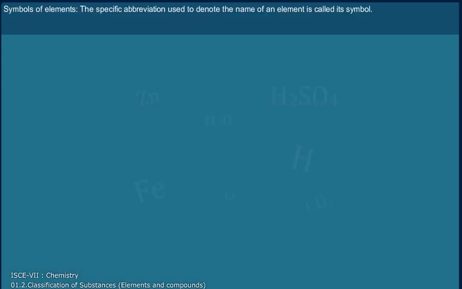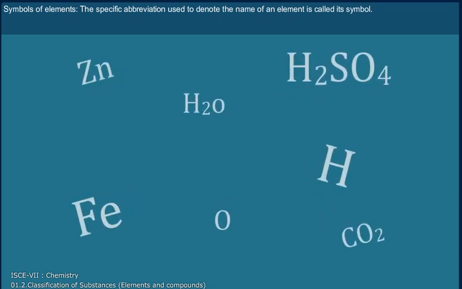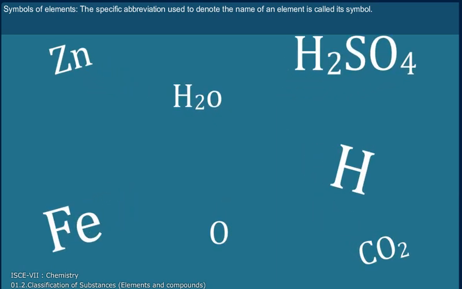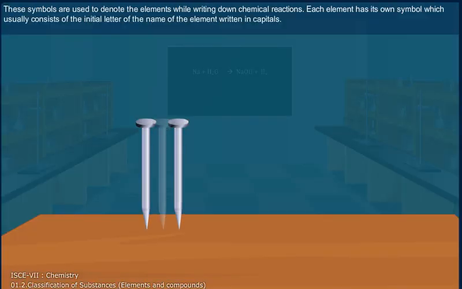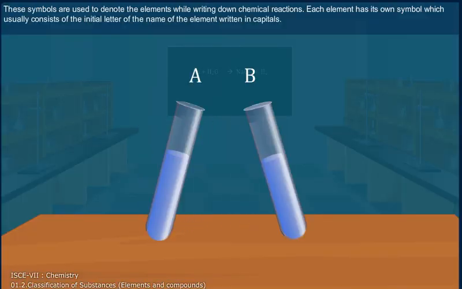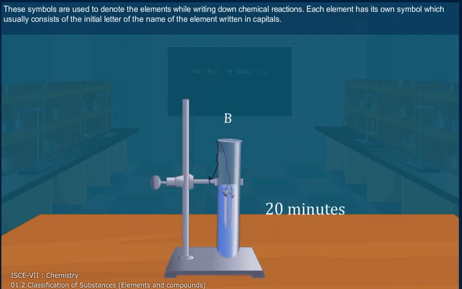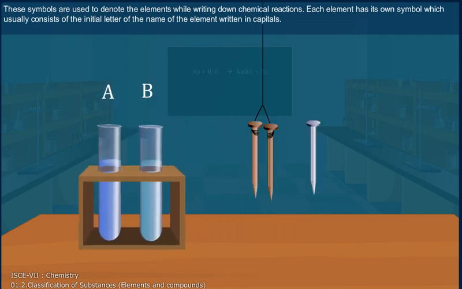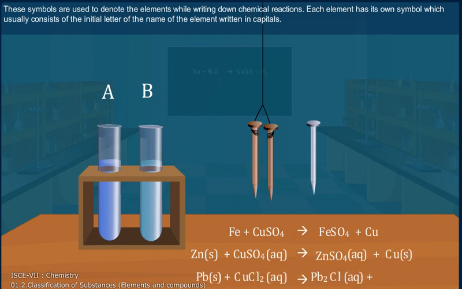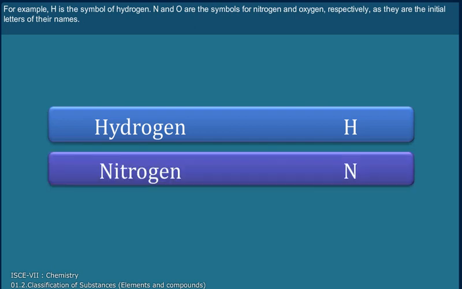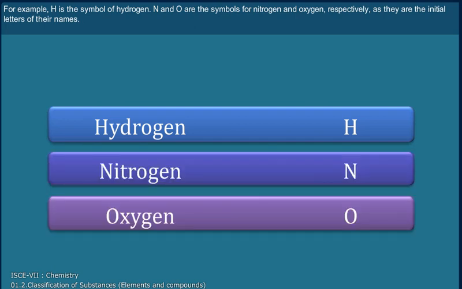Symbols of elements. The specific abbreviation used to denote the name of an element is called its symbol. These symbols are used to denote the elements while writing down chemical reactions. Each element has its own symbol, which usually consists of the initial letter of the name of the element written in capitals. For example, H is the symbol for hydrogen. N and O are the symbols of nitrogen and oxygen respectively, as they are the initial letters of their names.